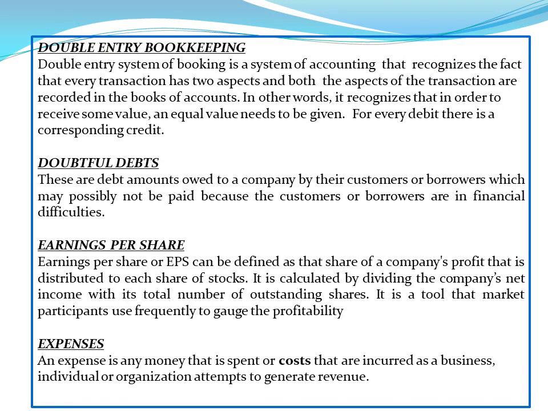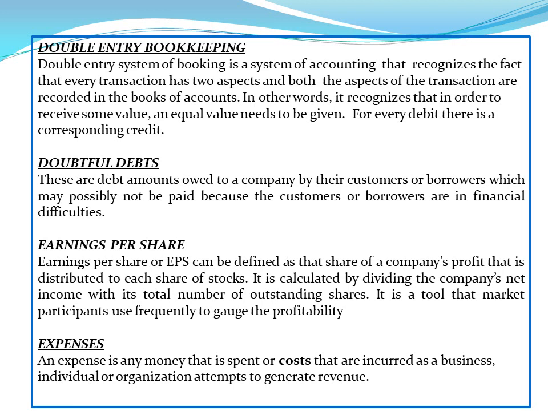Double entry system of bookkeeping is a system of accounting that recognizes the fact that every transaction has two aspects and both the aspects of the transaction are recorded in the books of accounts. Doubtful debts. These are debts owed to a company by the customers or borrowers which may possibly not be paid because the customers or borrowers are in financial difficulty.